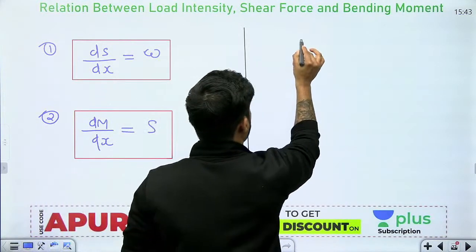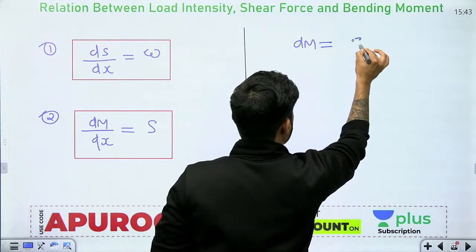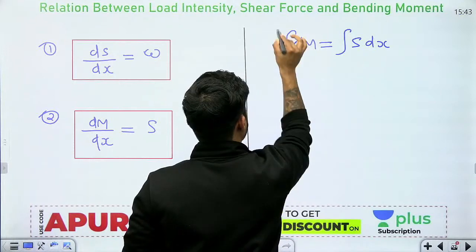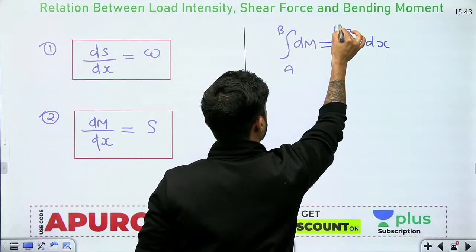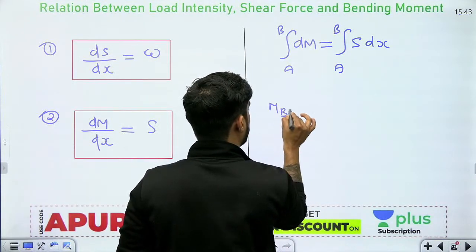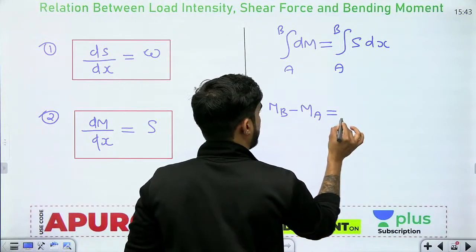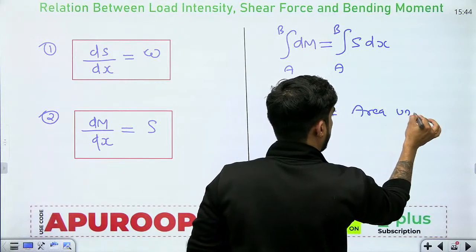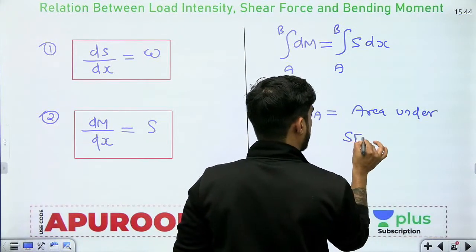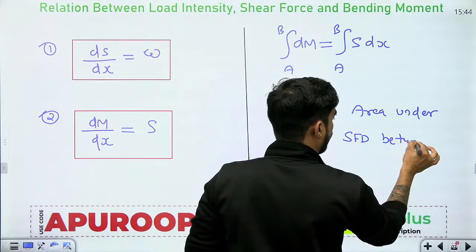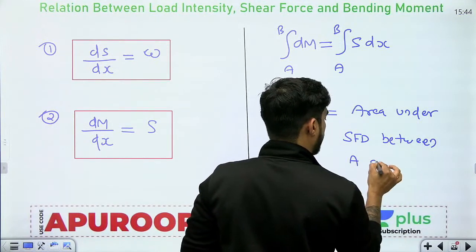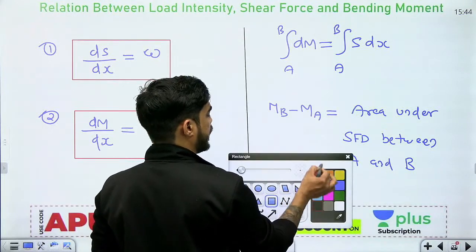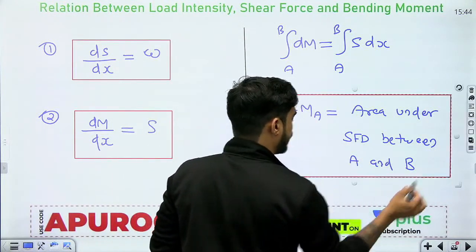If I integrate dM equals S dx between any two points a and b, then what do we get? Mb minus Ma equals integration S dx, which is the area under shear force diagram between a and b. So this is a very, very important relation which we use in solving the problems.